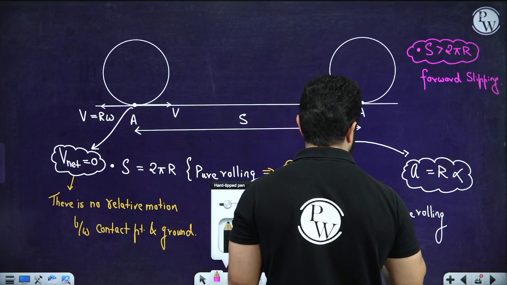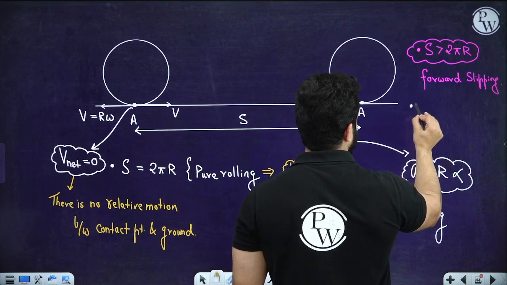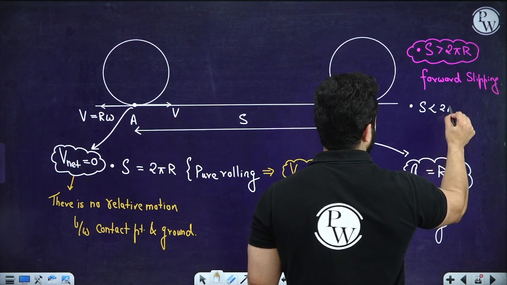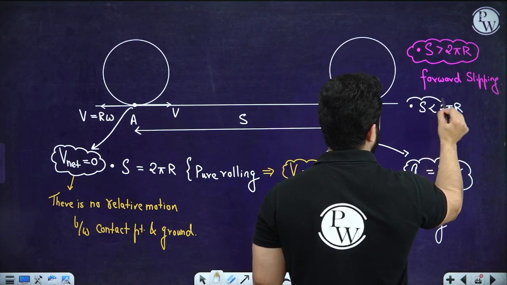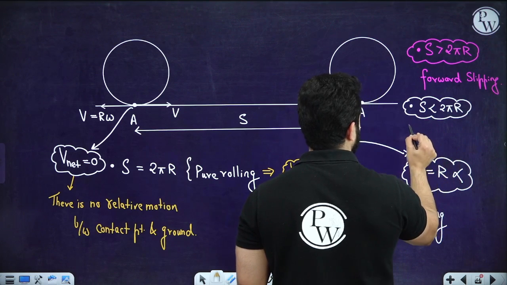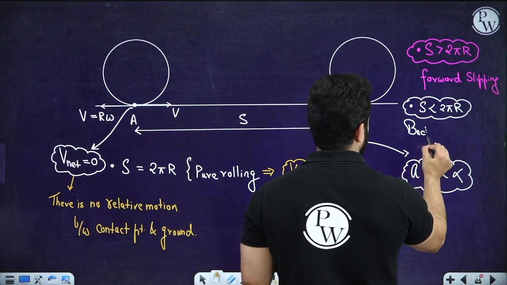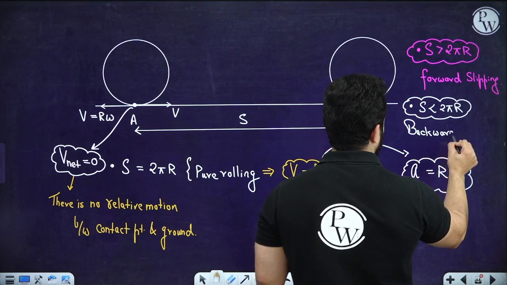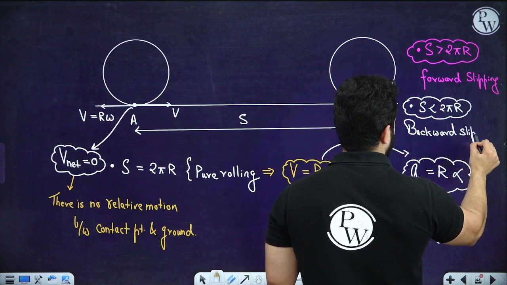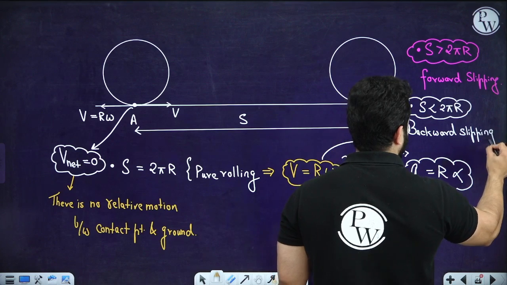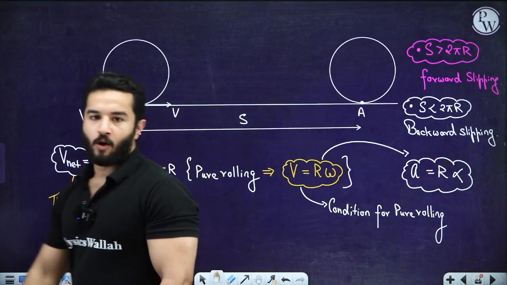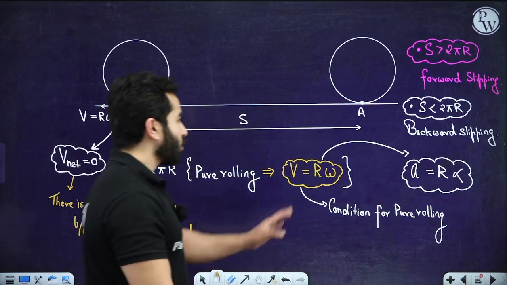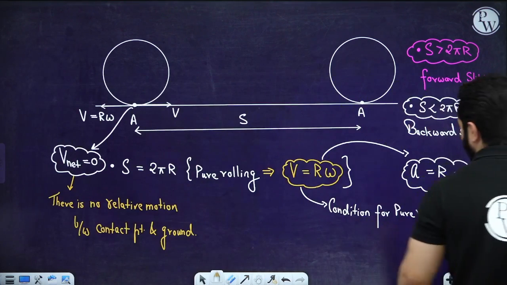And if S is less than 2 pi r, then this is the case for backward slipping. We are going to come back to forward slipping and backward slipping.